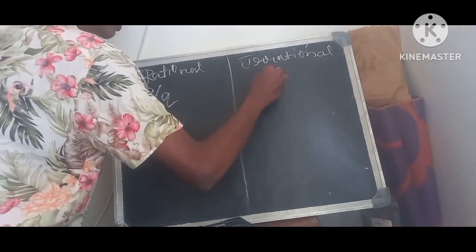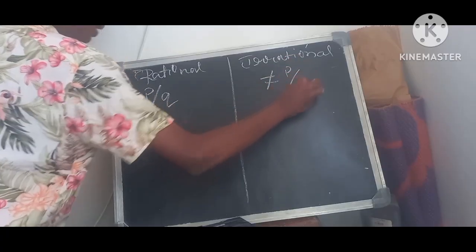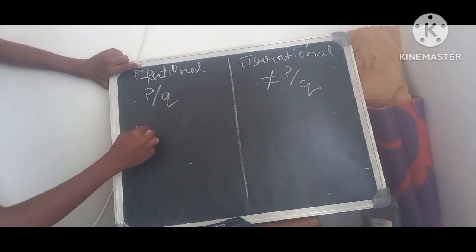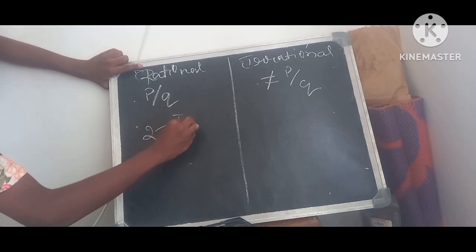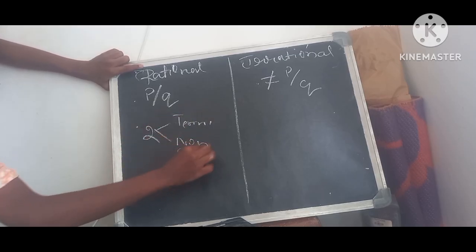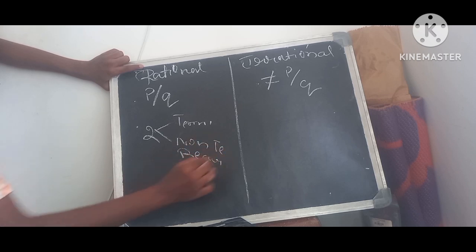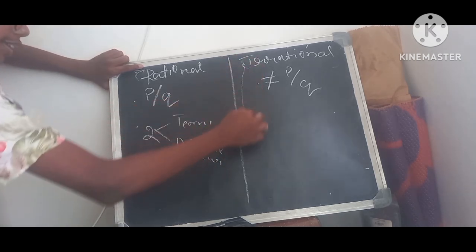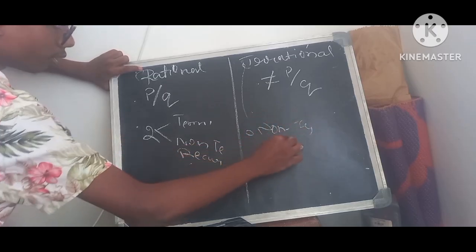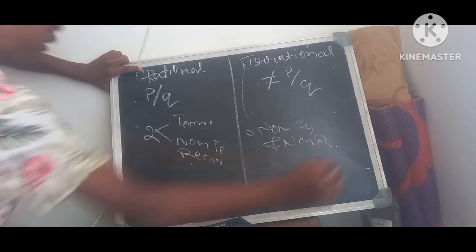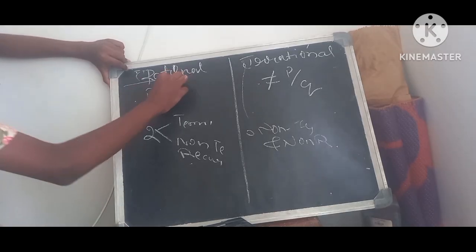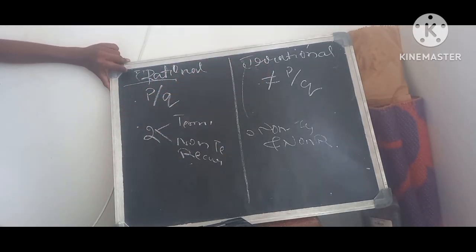In rational numbers, we get decimal expansion in two types: terminating decimal expansion and non-terminating but recurring decimal expansion. Whereas for irrational numbers, we get only non-terminating and non-recurring decimal expansion. Now we have an idea of the difference between rational and irrational numbers.